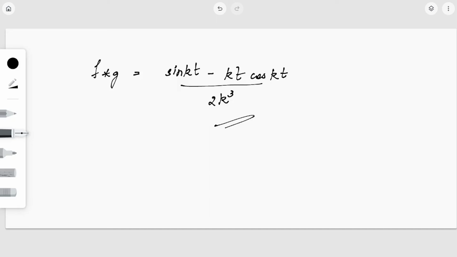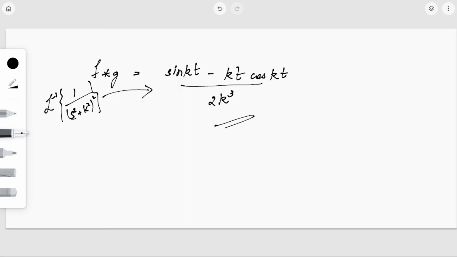So this is actually the L inverse of 1 by s square plus k square whole square. Okay, the Laplace inverse of 1 by s square plus k square whole square is nothing but sine kt minus kt into cos kt by 2k cube. Okay, so this was an example.